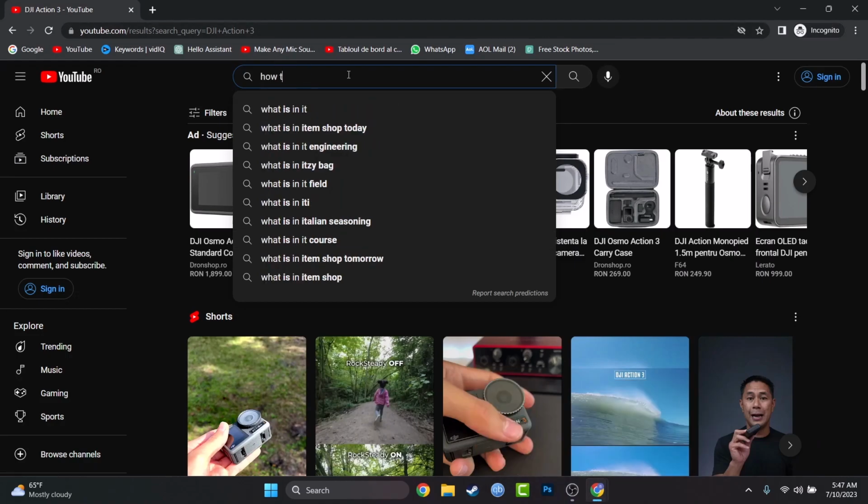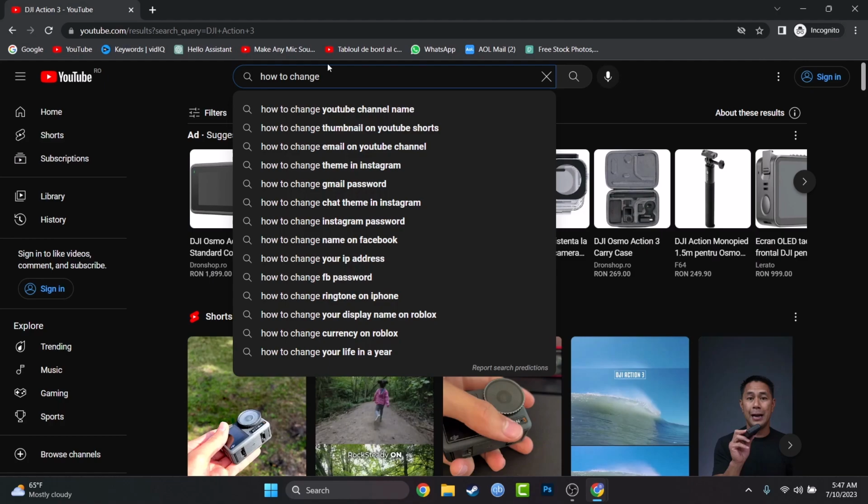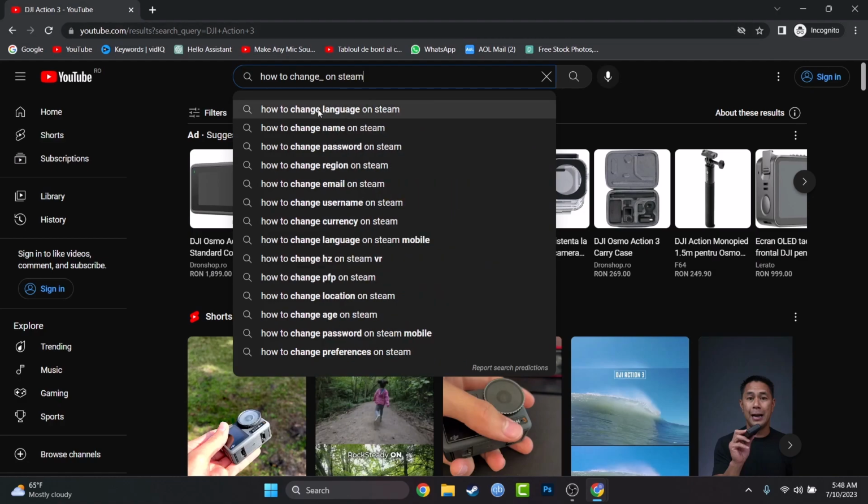What else can you do to search something, to have ideas what to search? You can do that. How to change. YouTube is already trying to recommend us something. How to change YouTube channel name. How to change thumbnail on YouTube Shorts. However, let's put this underscore on Steam as an example. Yeah, and it's working. How to change language on Steam, how to change name on Steam, how to change password on Steam. So YouTube will try to put a word instead of that underscore, and that will help you a lot.